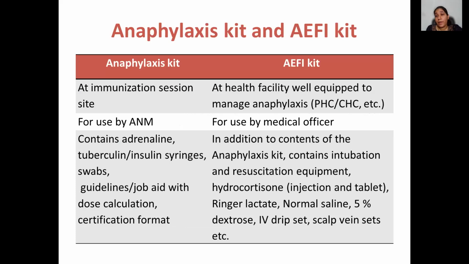Now coming to the point which I was telling you, that there is a difference between anaphylaxis kit and AEFI kit. What is the difference? As I told you, anaphylaxis kit is available at the immunization sites and is being utilized by the ANM. What does it consist of? It consists of adrenaline, 3 ampules, 3 tuberculin or insulin syringes, 3 cotton swabs, and guidelines, or as I told you, the guidelines to detect anaphylaxis that is pasted on it.